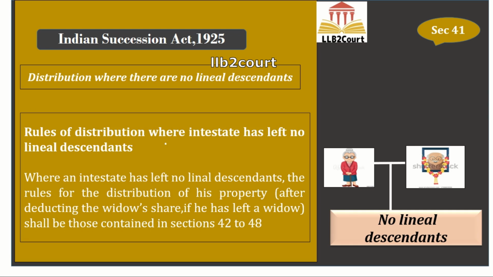Earlier we have seen that if lineal descendants and widow are present, then the widow's share is 1 by 3. But here, if there are no lineal descendants, the property will be shared by widow and kindred, so the widow's share is 1 by 2 instead of 1 by 3, and kindred will share the rest of the 1 by 2 property. Who all come under kindred, who all come under lineal descendants, and how the distribution happens, all these we'll see in the coming sessions, and we will see a quick recap of who all come under kindred and lineal descendants.